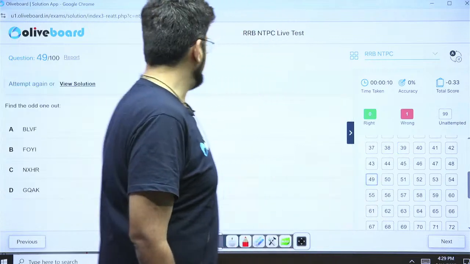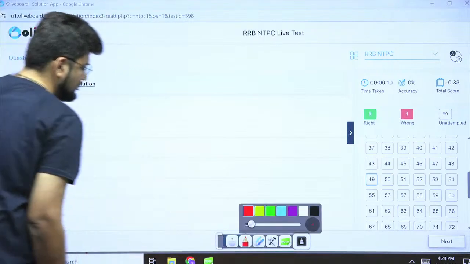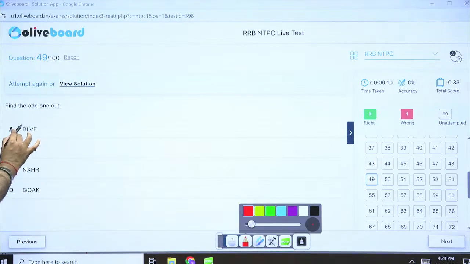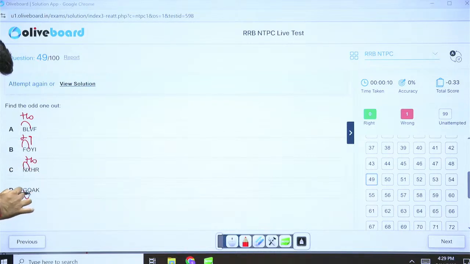Question number 49. Critical thinking is an art, guys. Find the odd one out. Okay. What is happening here? Let's see. So 212, you increase by 10. 615, increase by 9. 1424, increase by 10. And 717, increase by 10.